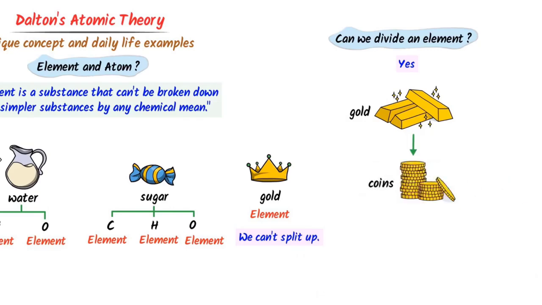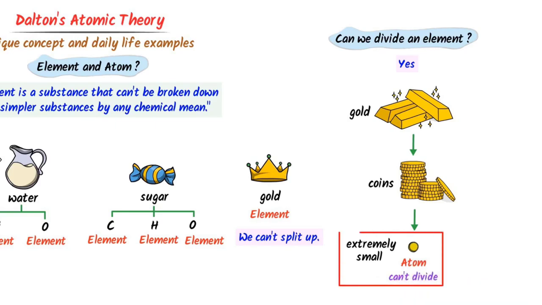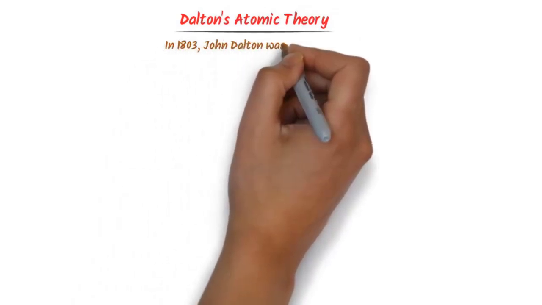But note it down that if we keep dividing an element, we eventually reach a point where we cannot divide it further. So finally we get extremely small pieces. Remember that these extremely small pieces of an element are called atoms. Let me repeat it. These extremely small pieces of an element are called atoms. If you have learned this fundamental concept of an element and atoms, you have already learned Dalton's atomic theory.